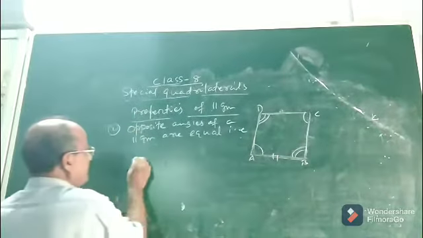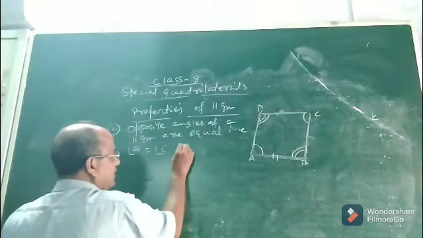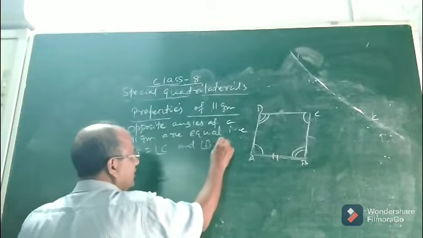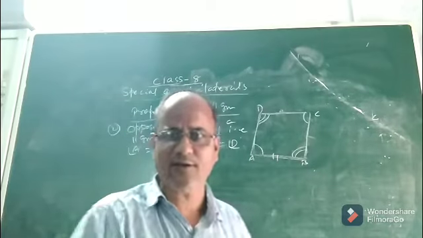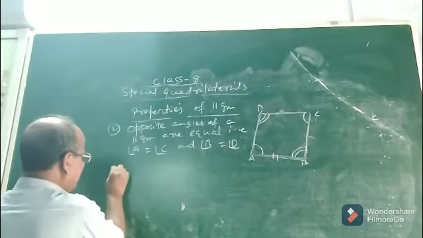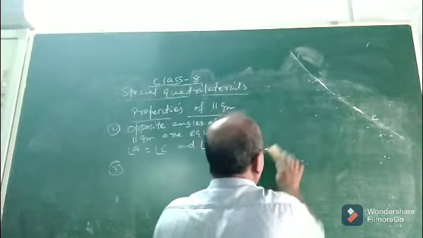So this is the second property, that is your angle A equal to angle C in this particular figure and angle B equal to angle D. Okay. So this is the second property. Let us now find what is the third property. Okay. Now the third property says, you see, let me draw the figure once again.